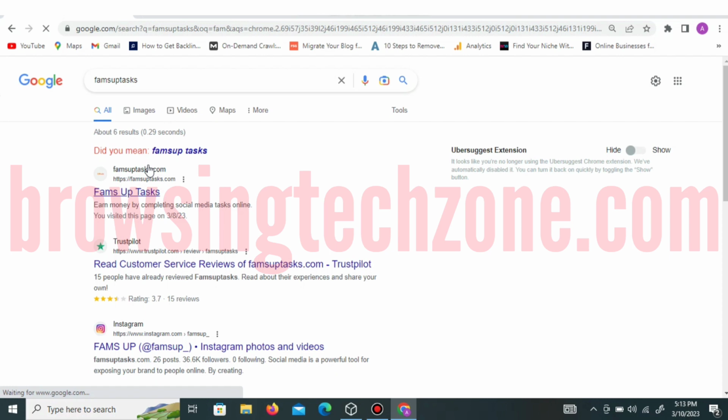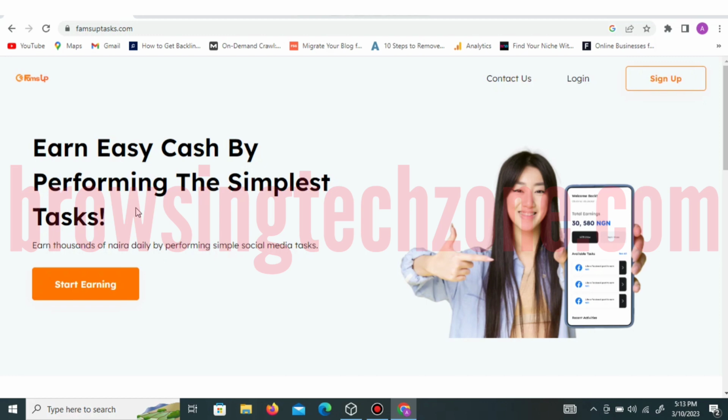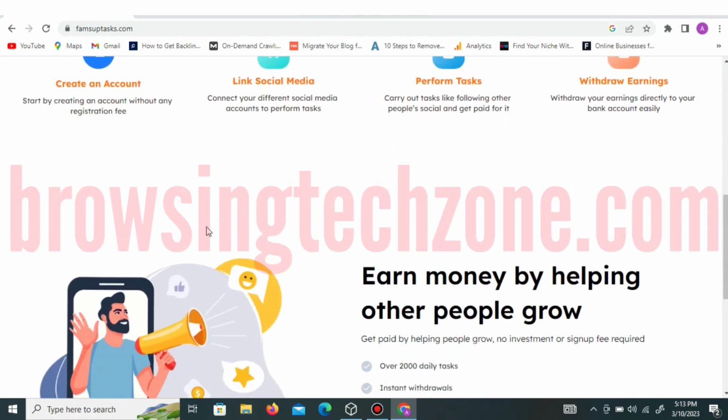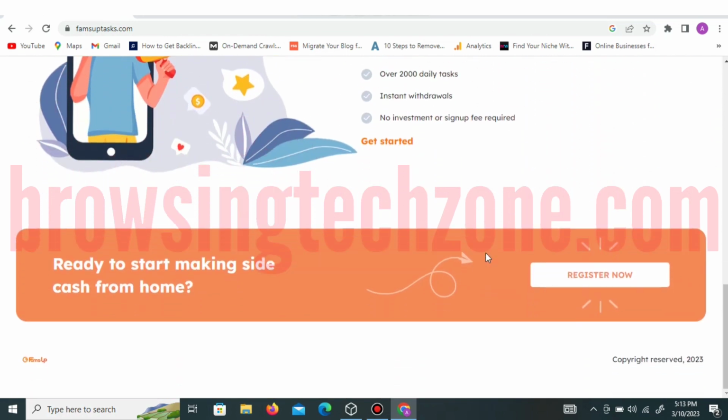You are going to be able to make free money and withdraw directly to your Nigerian bank account from this platform. This platform is like Fire Trend and Hawkit, but in this case you don't have to register with any amount. You will be able to register for free and make money for free. There is no registration fee required, there is no activation fee, and nothing. All you have to do is just visit the website, as you can see on my screen right here. You'll be able to create an account, link your social media, perform tasks, then withdraw your earnings directly to your Nigerian bank account.